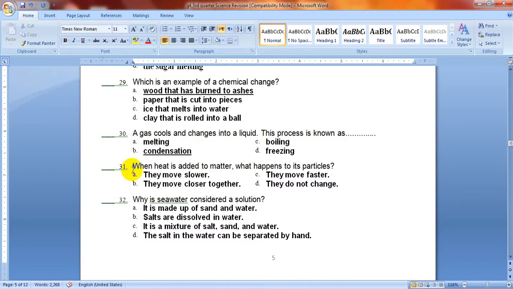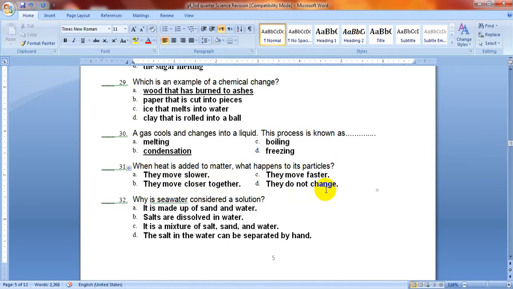The next one, question number 31. When heat is added to matter, what happens to its particles? When you add a lot of heat, what will happen to the particles of the matter? They move slower, they move closer together, they move faster, they do not change.